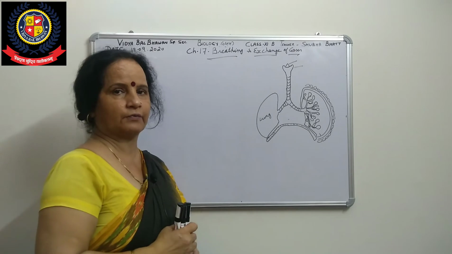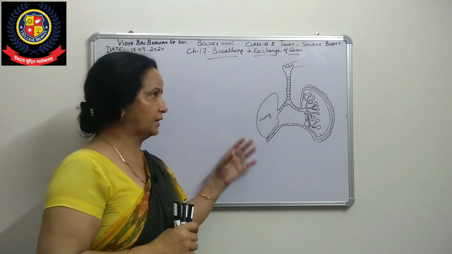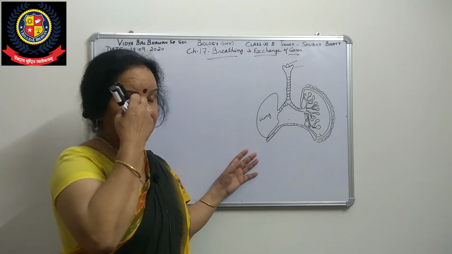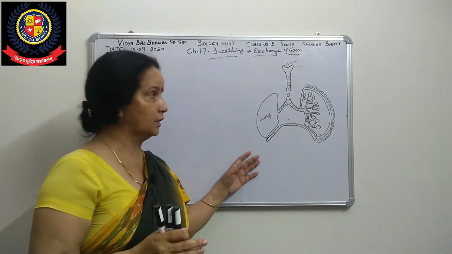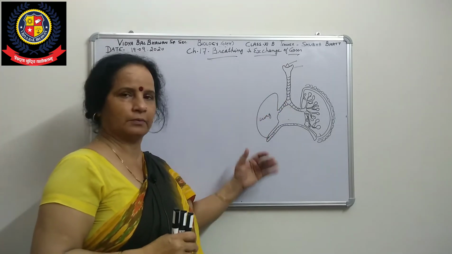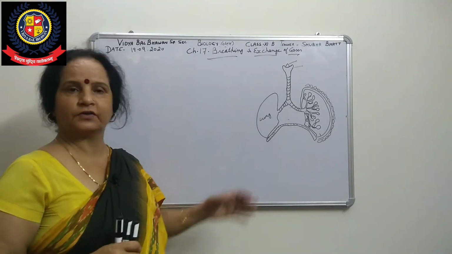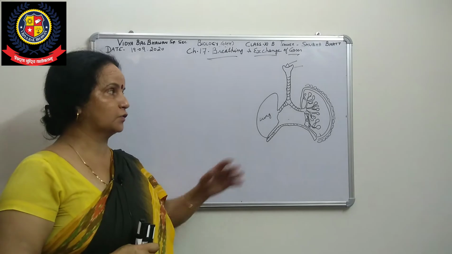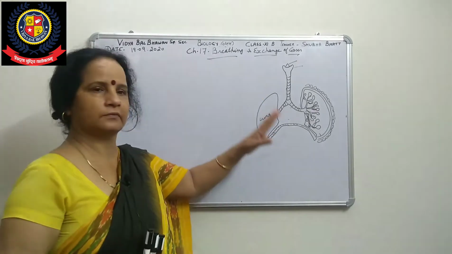In this chapter we first study the respiratory system of human beings. Then we will see how we exhale and inhale gases, and then the different volumes and capacities of our lungs. We will see all of these one by one. In this session we will do the respiratory system of human beings, which will take time.